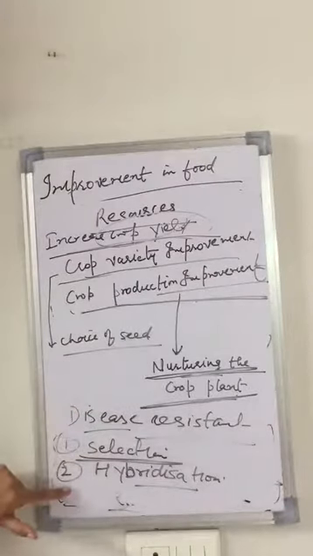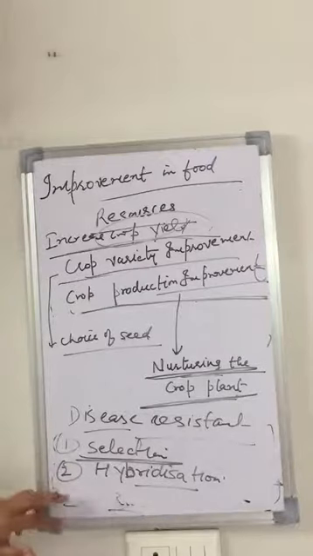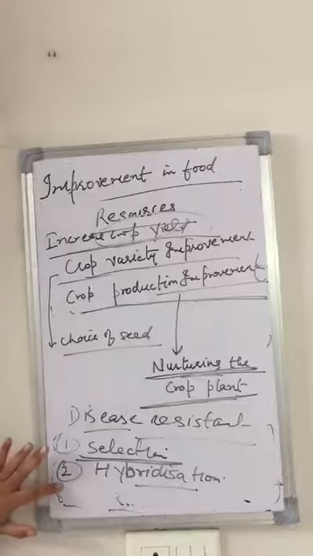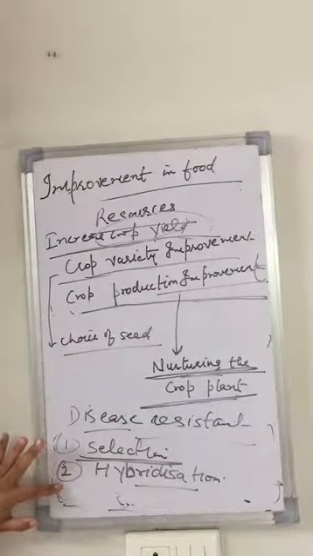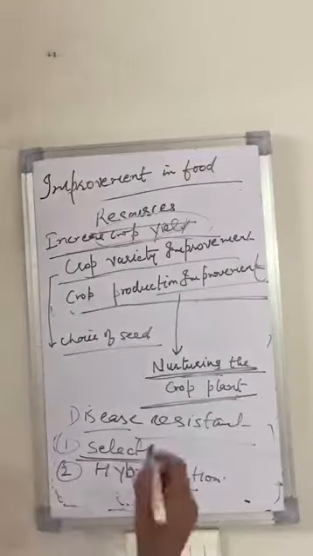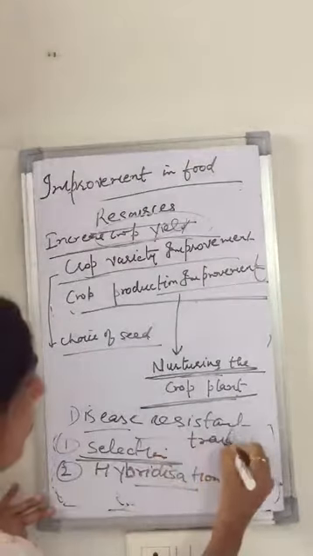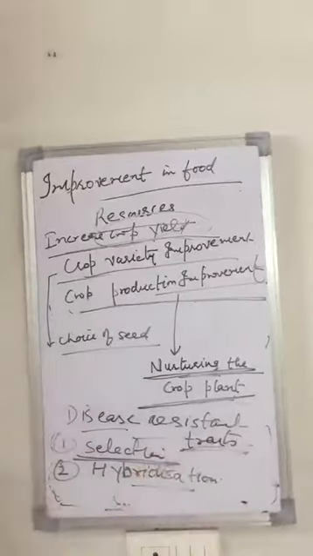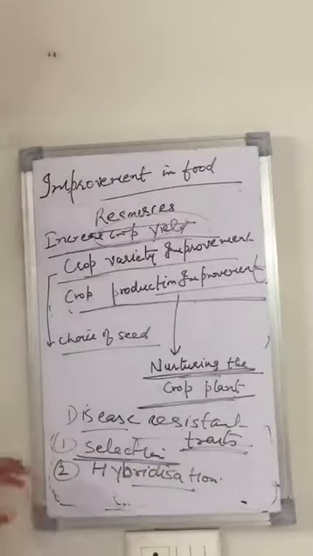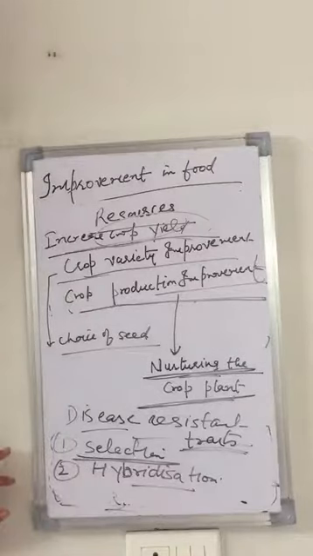So the first step for crop variety improvement is to select those seeds which will give the better yield. Second is hybridization. This is the new technique, also called the process of crossing plants of two varieties having different traits. What is the meaning of traits? Traits mean character. Different traits to produce a hybrid.